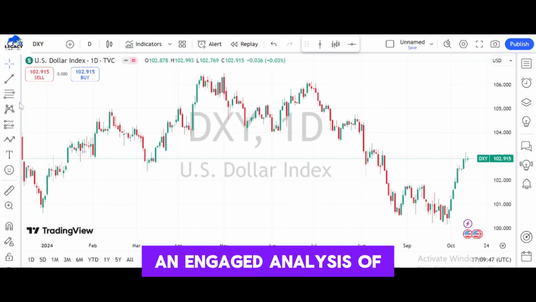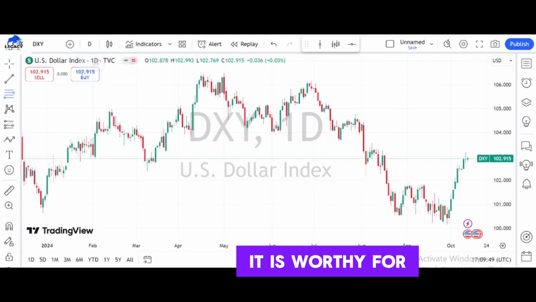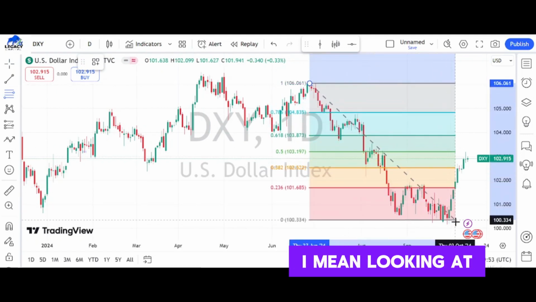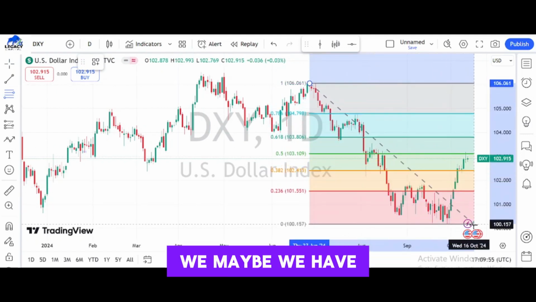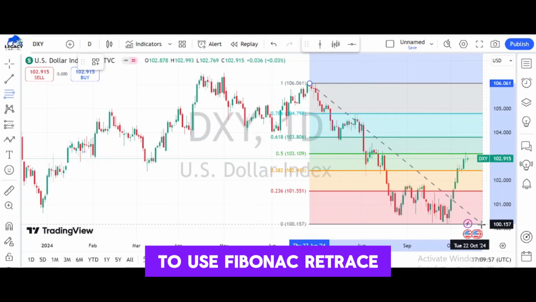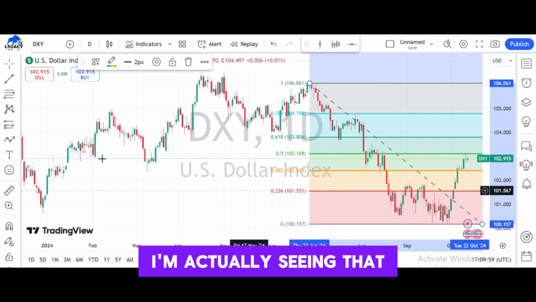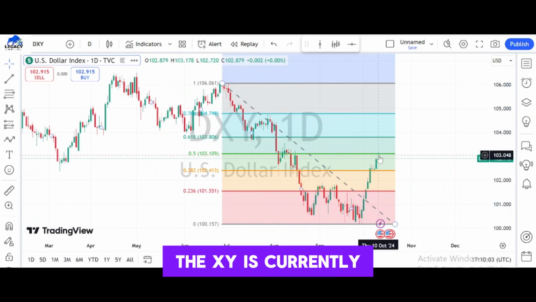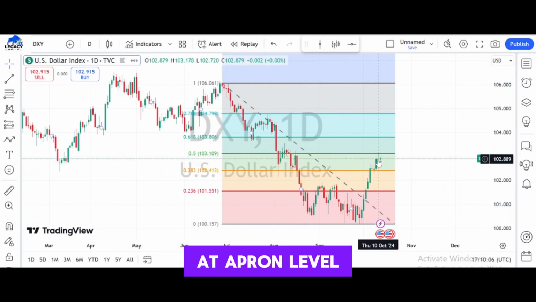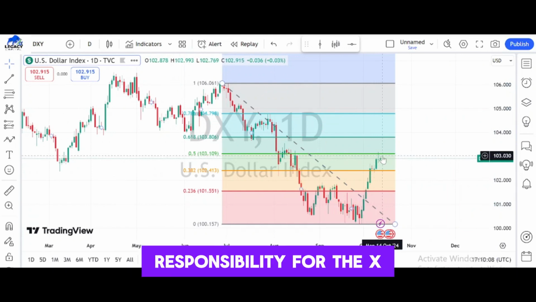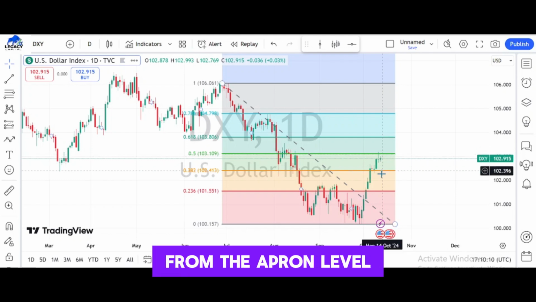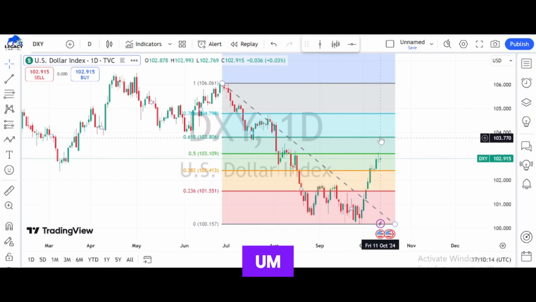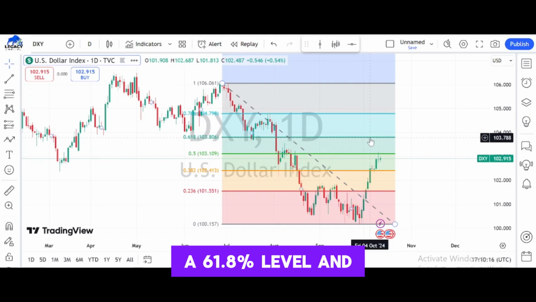For us to have an in-depth analysis of DXY, it is worthy for us to look at the previous trend. In looking at the previous trend, we have to use Fibonacci retracement, and we'll see that based on our Fibonacci retracement, the DXY is currently at the equilibrium level, which shows that there is a possibility for the DXY to retrace back from the equilibrium level, or it should push further right up to the 61.8% level.